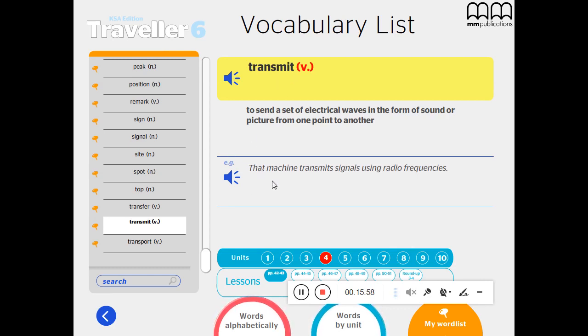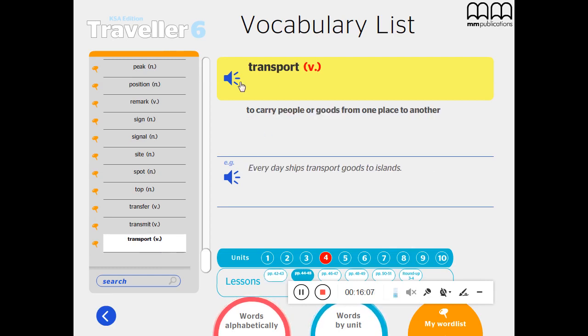Example, that machine transmits signal using radio frequencies. Okay, let's move to the last word, the word transport. Transport means to carry people or goods from one place to another. Let's move to the questions to answer them.